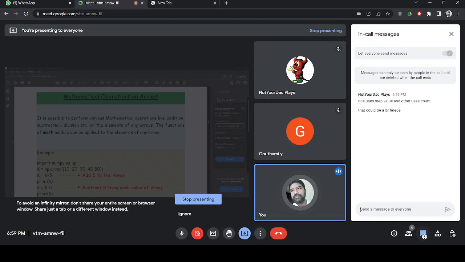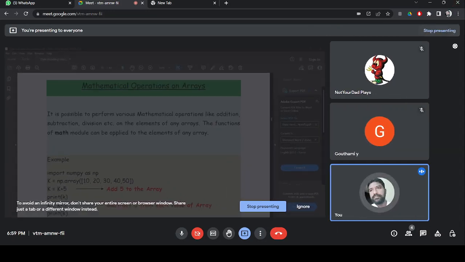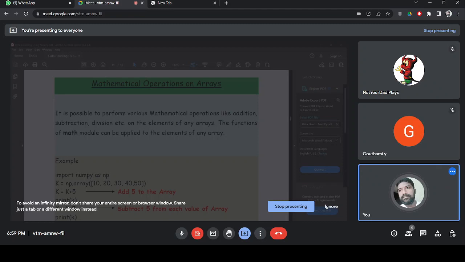One uses step value, another uses count. That could be a difference. Step value and count. Yes, you are right, Deepika. Yes, it is counting the number of values that have to be inserted. Another one is a division. Yes, it is step value. Yes, I agree. Now moving on.